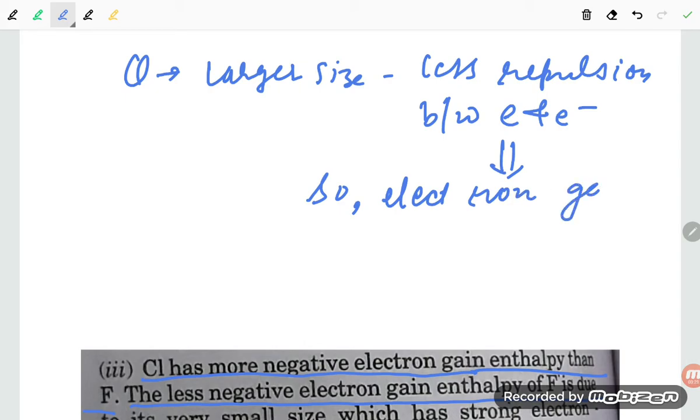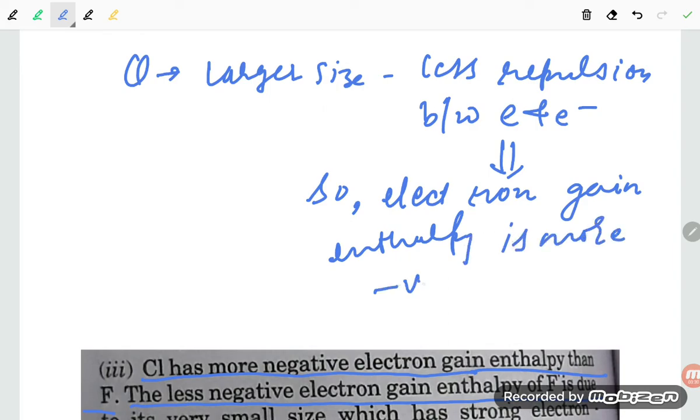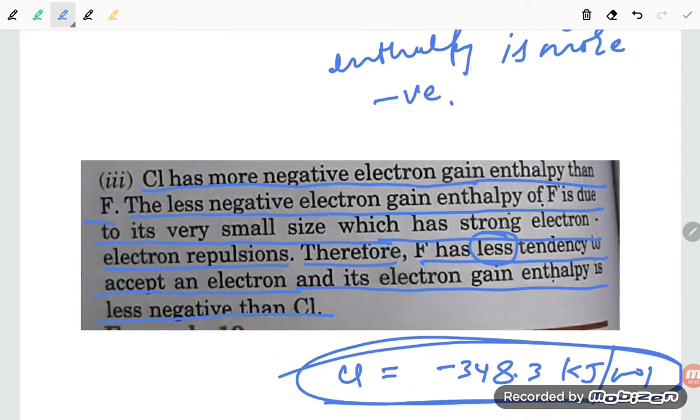Electron gain enthalpy is more negative. So here again you can read out, chlorine has more negative electron gain enthalpy than fluorine. The less negative electron gain enthalpy of fluorine is due to its small size, which has a strong electron repulsion.